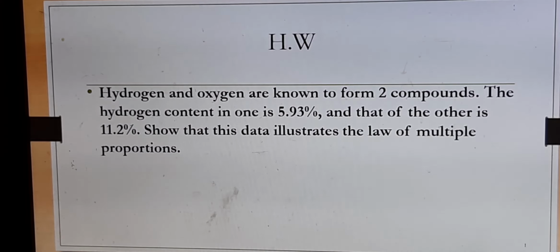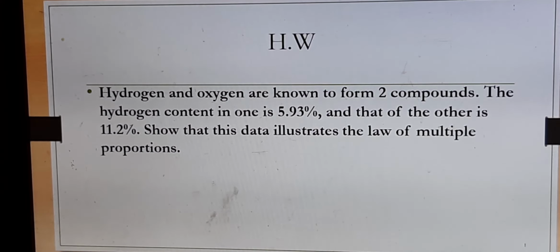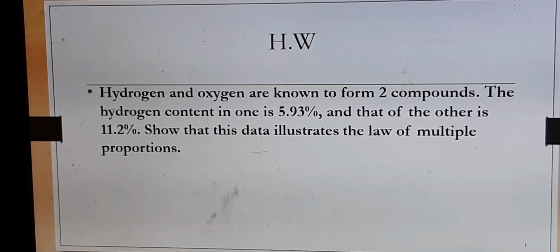The hydrogen content in one is 5.93%. Because there are only two elements present, if hydrogen is 5.93, that means the remaining is oxygen. So we can say in total 100 grams, 5.93 will be hydrogen and the remaining will be oxygen. So you have to find out how much oxygen is there with 1 gram. Then in the other compound, hydrogen is 11.2%, so the remaining will be oxygen. So you fix 1 gram, find how much, and then take the ratio and you will find that it is a simple ratio. You can do this for homework for today.